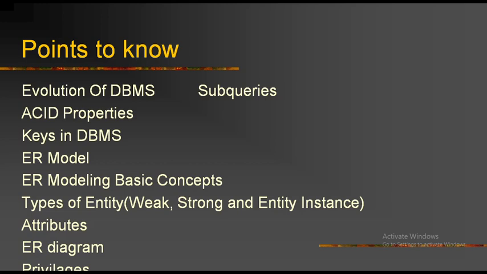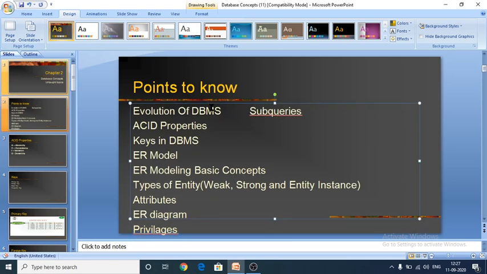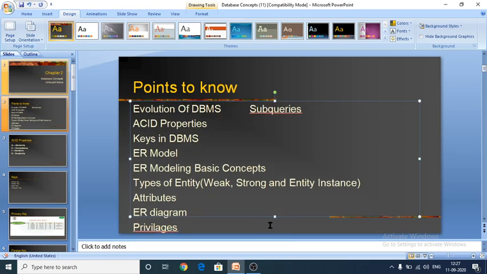DBMS, database management system, was already explained. Before the evolution of database management system, people maintained all the records in notebooks. While maintaining all the records in notebooks, errors or mistakes may occur.